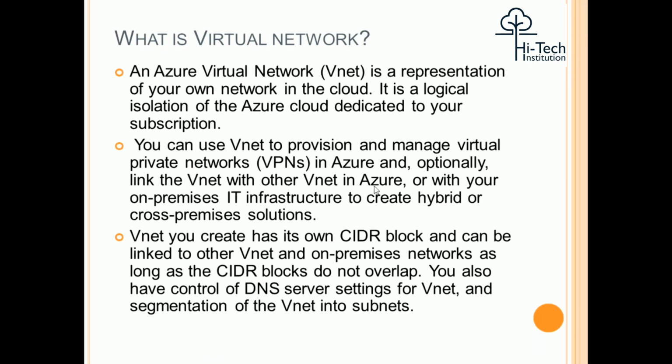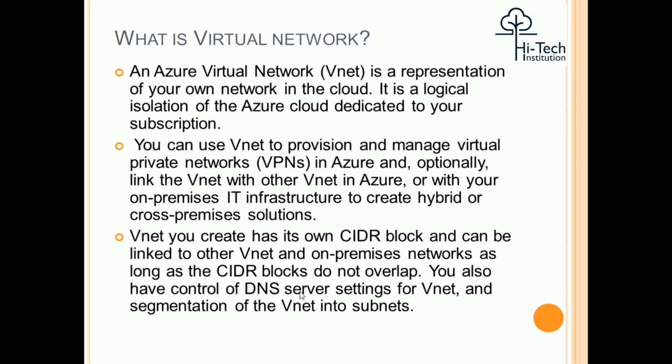So here they were saying that it extends our on-premises IT infrastructure to create hybrid or cross-premises solutions. A VNet can be created with its own CIDR block and can be linked to other VNets and on-premises networks as long as the CIDR blocks do not overlap. If you created one virtual network, you can create another virtual network with the same IP address range, but it should not be in the same region. So we can make it in a different region, or it may be two different networks also that I can map. So here you also have control of the DNS server setting for a VNet and